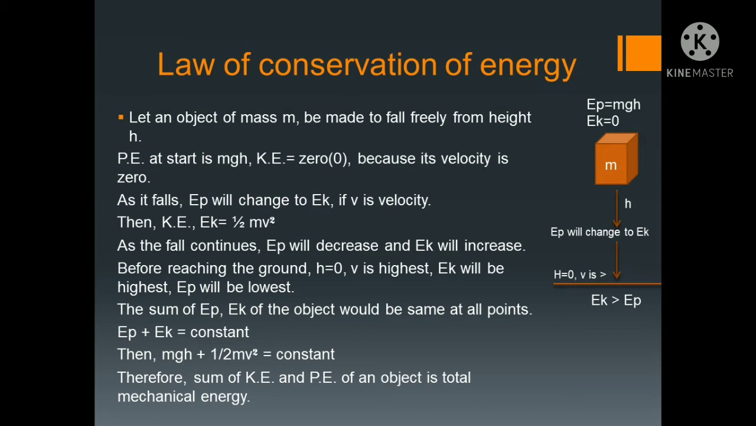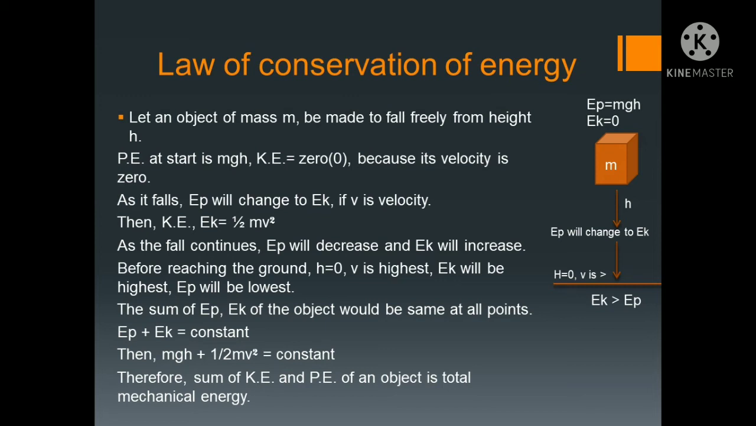So here kinetic energy is 0 because its velocity is 0 there. It is not moved. Now as it falls, potential energy will change to kinetic energy. Means EP will change to EK, and the velocity is V. Now in the middle, at the height h, EP will change to EK, I have written.